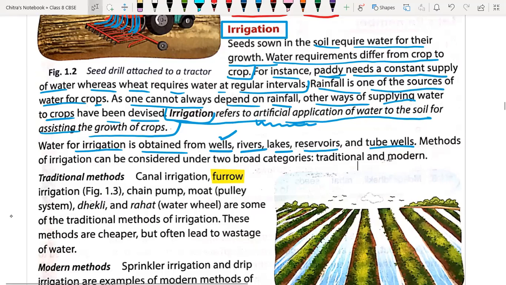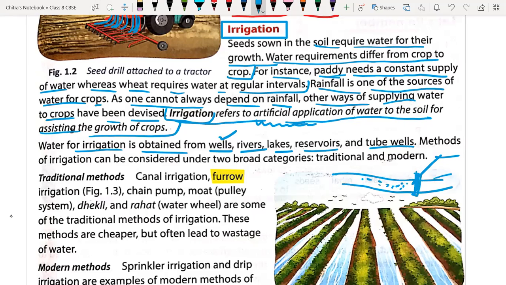Suppose here we have the river, and we have made one barrier for the flow of water. So water will stay here. This is called a dam. So this can be a water reservoir. So it is called a reservoir, water reservoir. Understood?